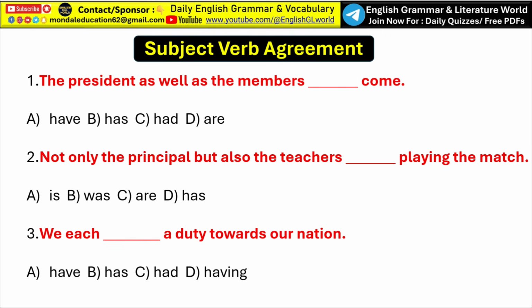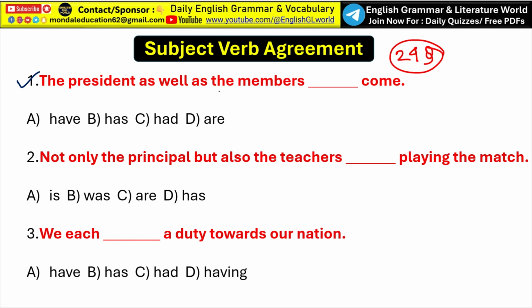Students, in our previous class we completed a total of 21 questions from Subject-Verb Agreement, and in today's class we are going to cover a total of 24 questions from Subject-Verb Agreement. This class will be the second part of our complete marathon class on Subject-Verb Agreement. If you are preparing for exams like SSC CGL, CHSL, MTS and other state competitive exams, then this class is going to be very important and crucial for you. Let's begin today's class. Look at the first question.